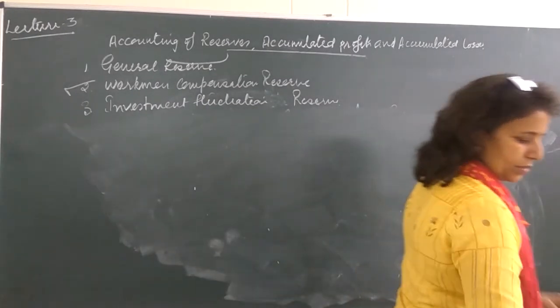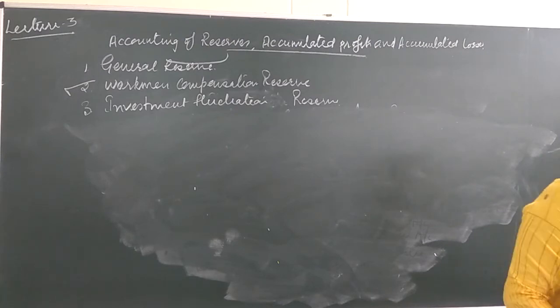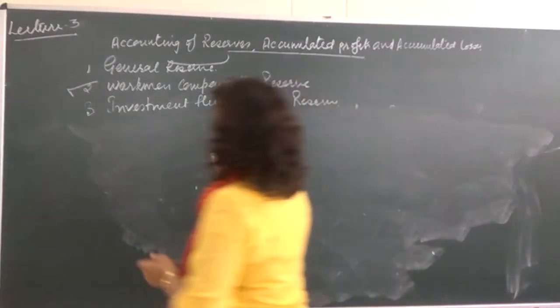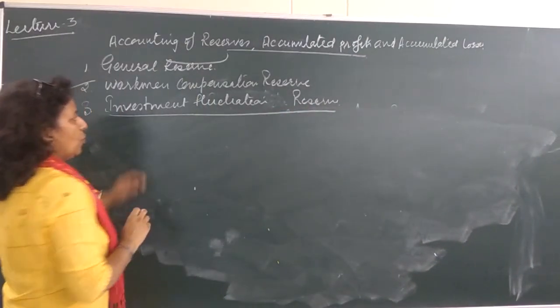So now the next topic. Investment fluctuation reserve. What does it mean?